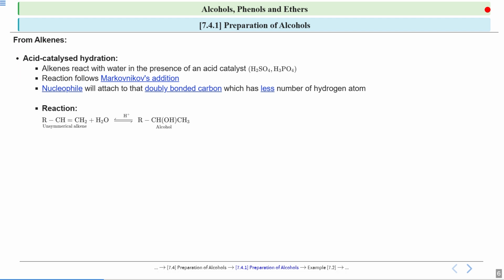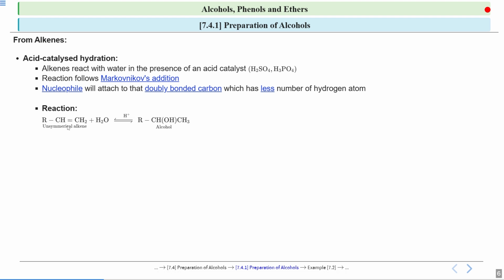First, let's see what basically happens in this reaction. Look, this is an alkene and this is an unsymmetrical alkene, not a symmetrical alkene. When I talk about a symmetrical alkene, across the double bond the groups on the right side as well as the left side are the same. But here it is an unsymmetrical alkene.